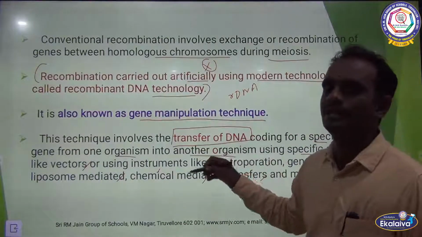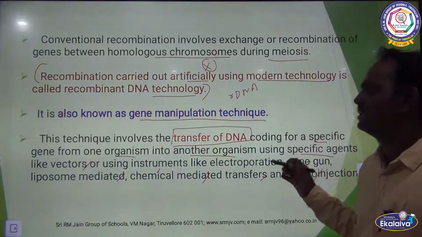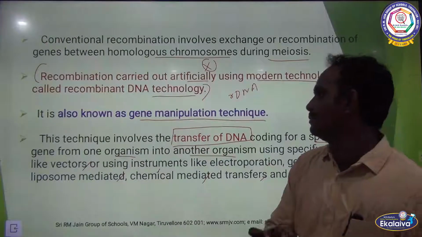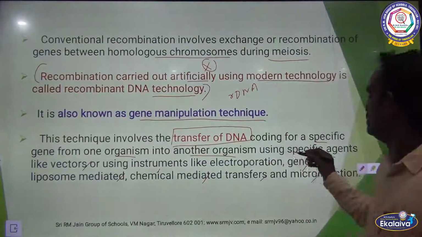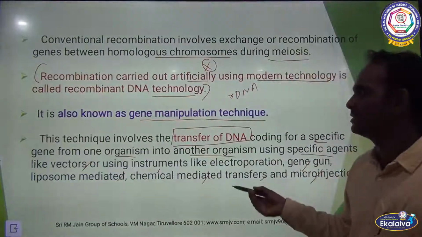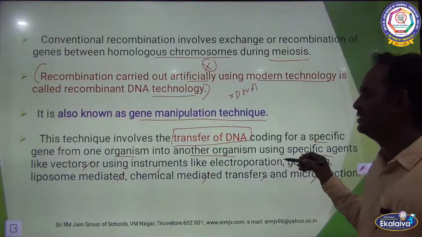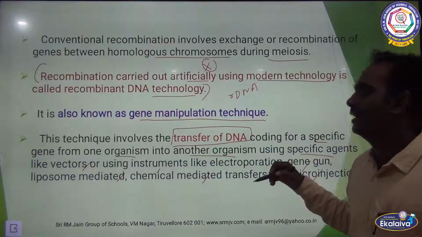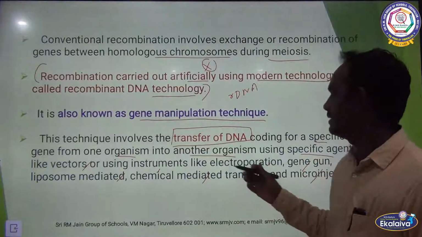This technique involves the transfer of DNA coding for a specific gene from one organism to another organism using specific agents like vectors or using instruments like electroporation, gene gun, liposome mediated and chemical mediated, etc.